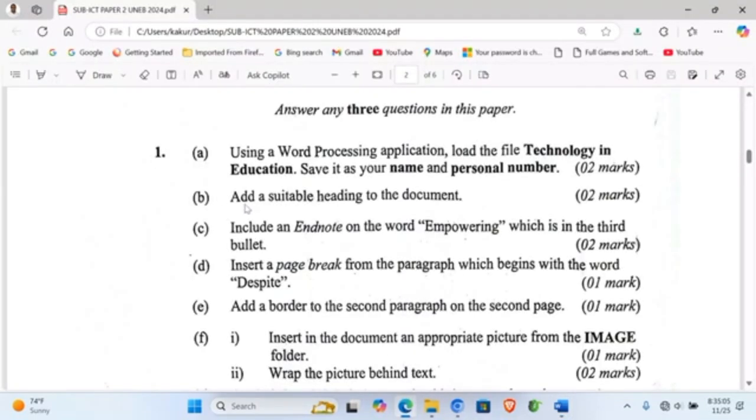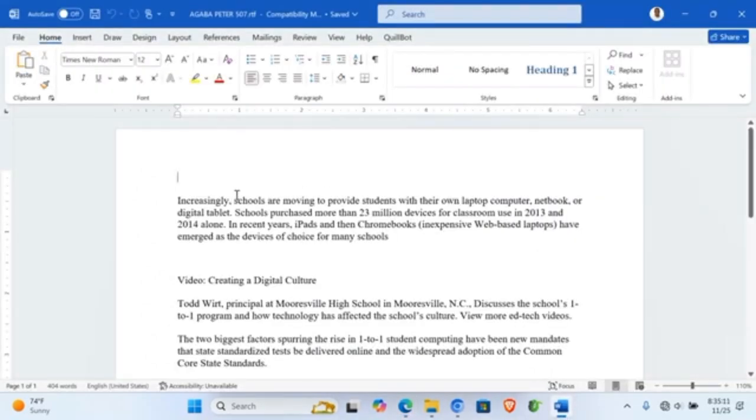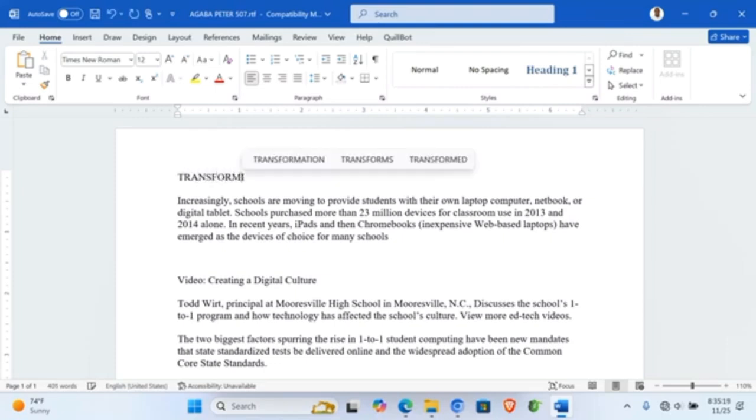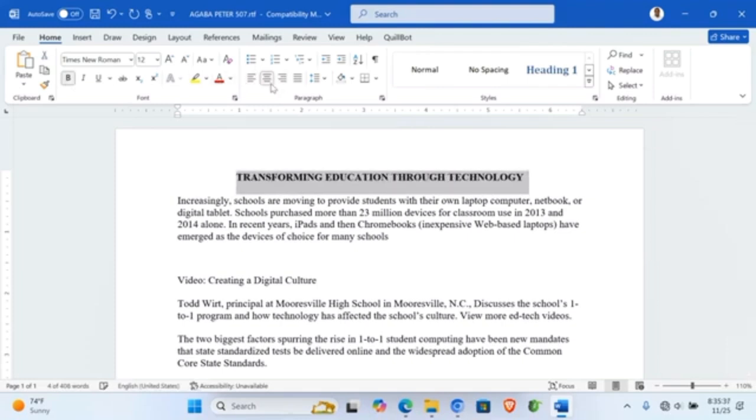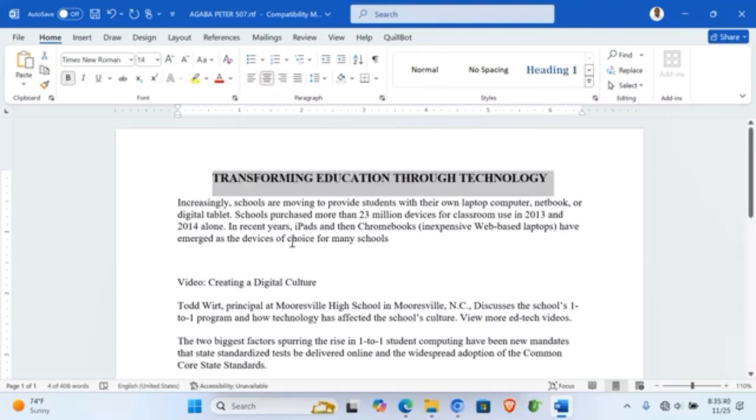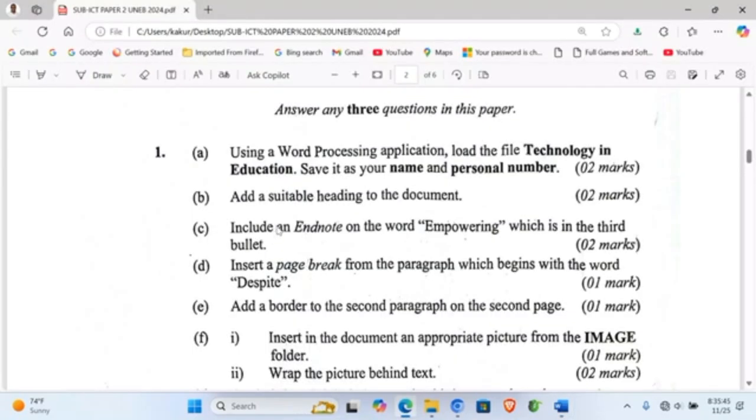Now, add a suitable title to the document. When you read through, you are going to come up with a title, of which for me, let me use transforming education through technology. That's going to be my title, transforming education through technology. That can be my title, and I use that one as my title. I can bold it and center. That's all. It's done.